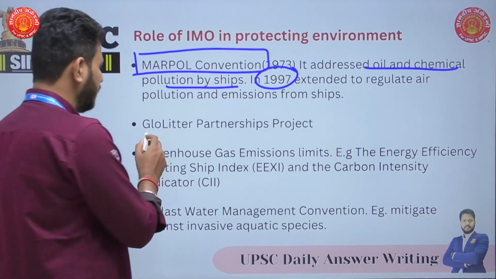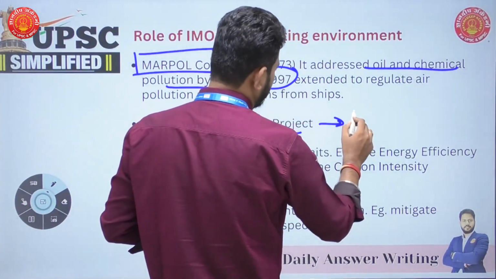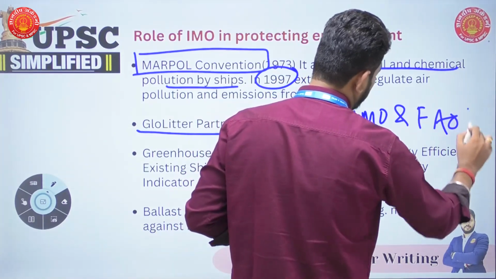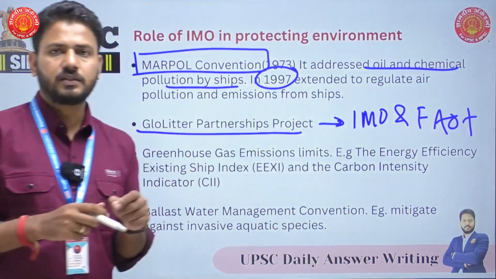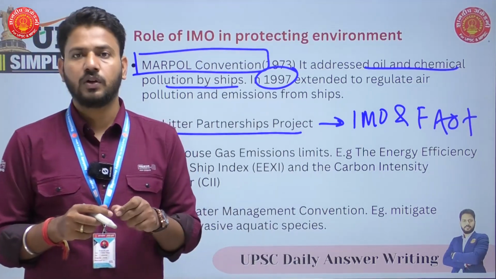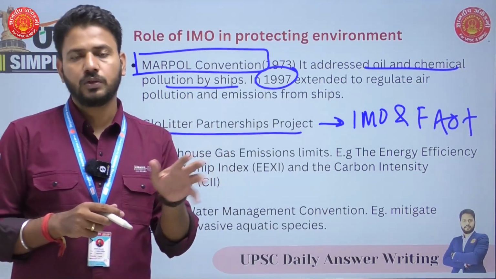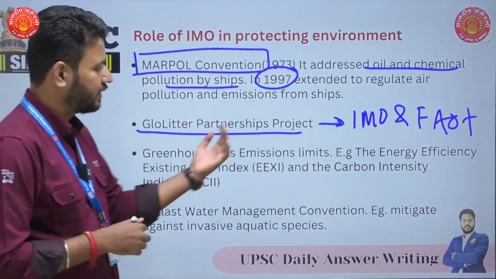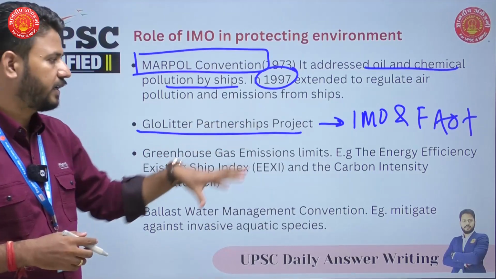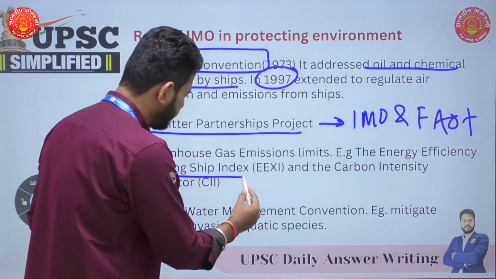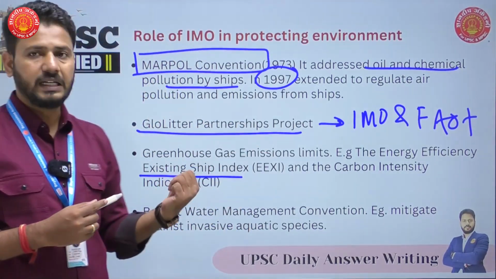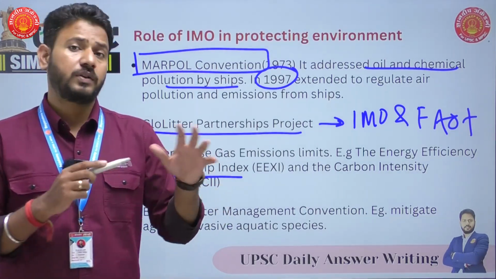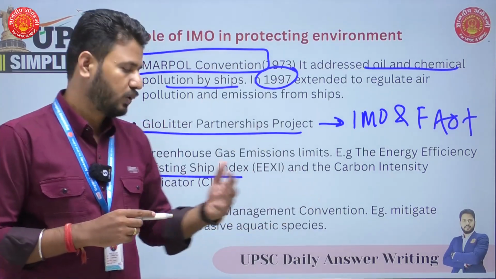Then, very recently, the GloLitter Partnership, this was started by IMO and the Food and Agriculture Organization with the help of the Government of Norway. Now, this program focuses on plastic waste that is littered into the oceans and how to control this waste. Then there are greenhouse gas emission limits also. For example, they have an index, the Energy Efficiency Existing Ship Index or the Carbon Intensity Indicator. Through these indicators or indexes, IMO also tries to control emission of carbon over the seas.